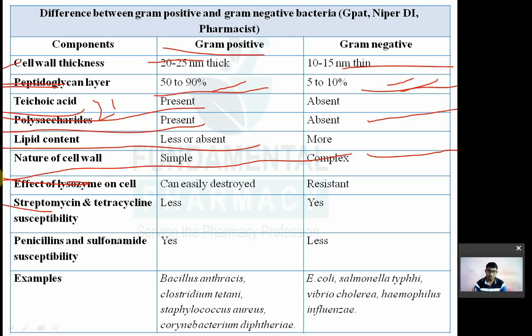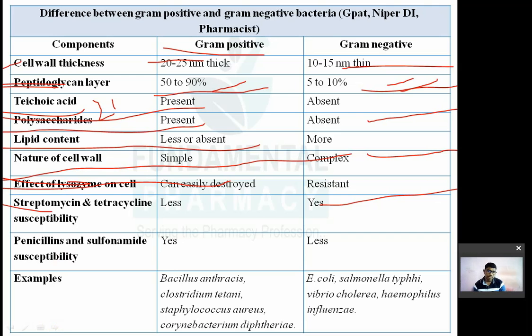So effect of lysozyme on cell: easily digested or easily destroyed. Gram positive bacteria is easily destroyed by lysozymes. Gram negative bacteria is resistant. Gram positive bacteria जो है is easily destroyed by your lysozyme. तो आपका जो टीयर होता है, आंसू, उसमें भी lysozyme enzyme होता है. So they digest the microbe. Gram positive bacteria is easily destroyed or digested by the lysozyme. Gram negative bacteria they are resistant.